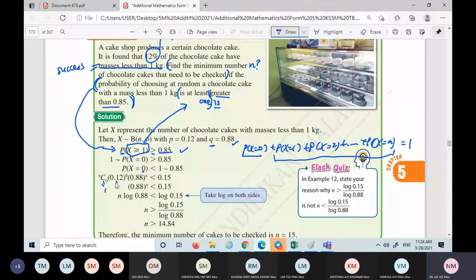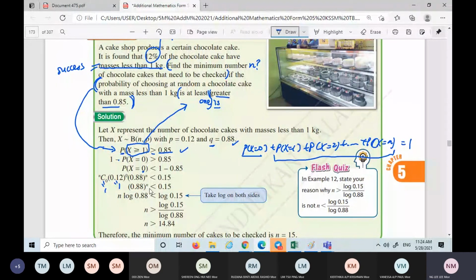And 0.12 power 0 is also 1. Therefore the inequality now becomes this. Simplified already.